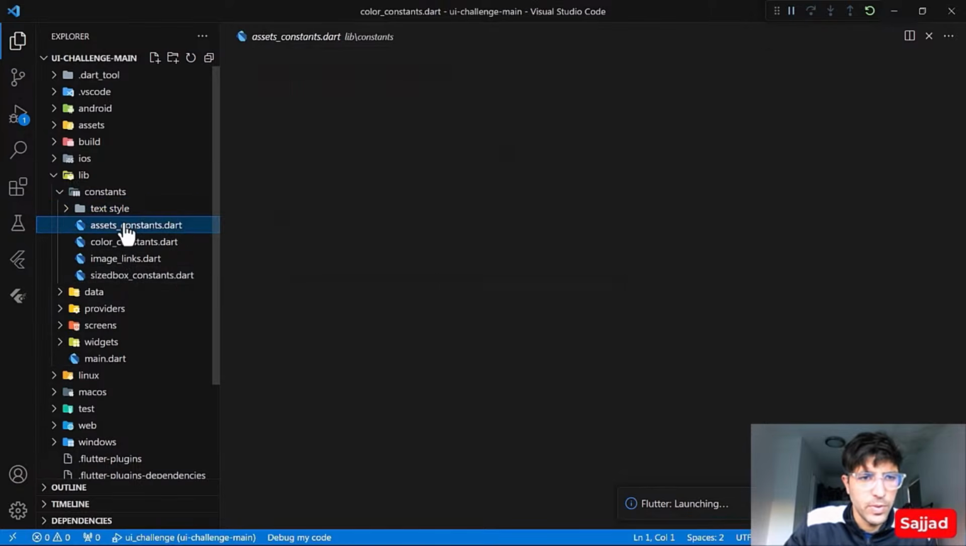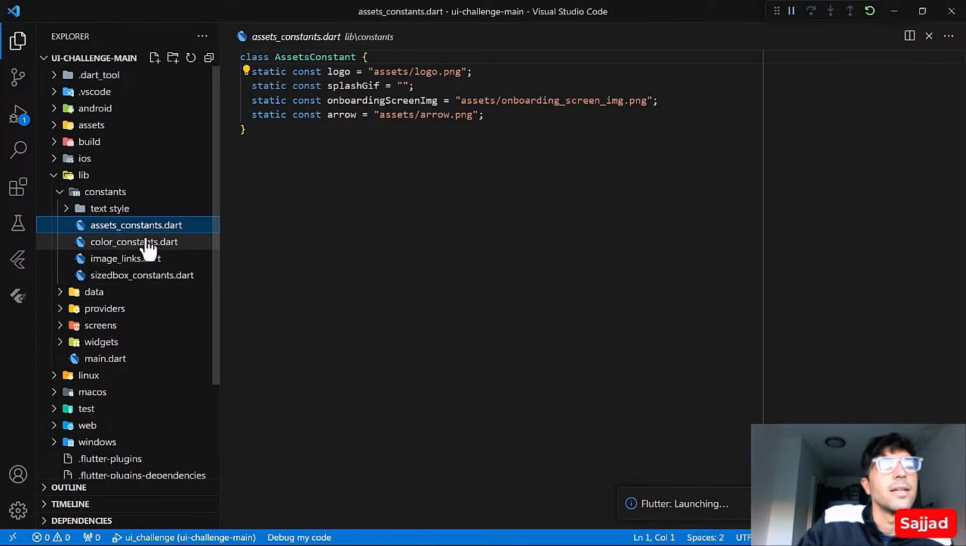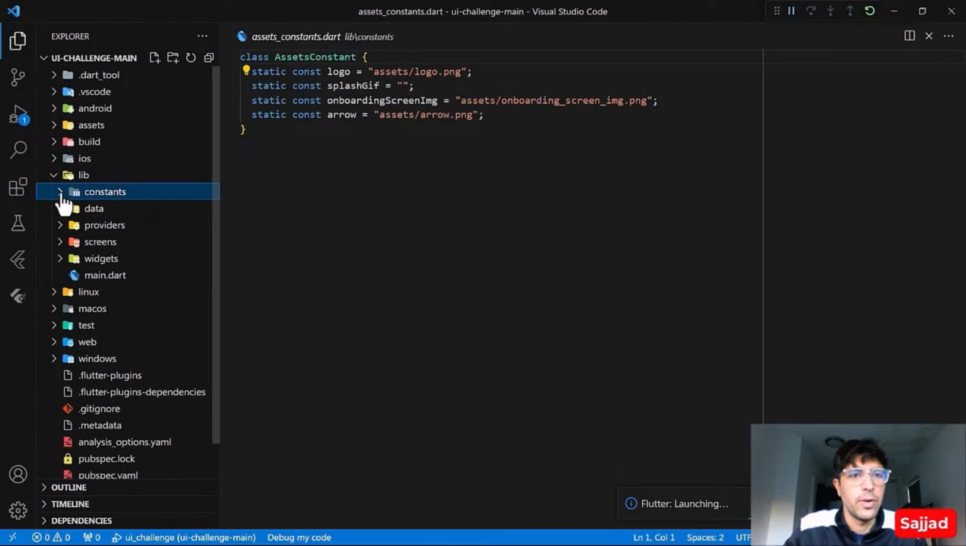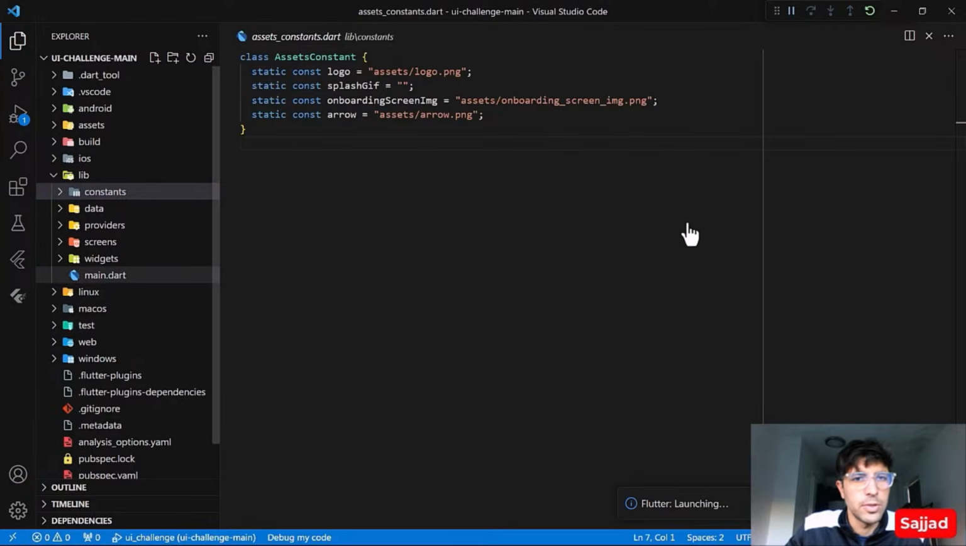Alright, so this is also the assets constants, and these are all the hard-coded things that he has already used within the application. So this is a very good approach. He has kept it inside the constants. So whenever he feels that he wants to change the logo, he would just come over here and change the path of the logo, or maybe the name of the logo, and it would be automatically updated within the whole application. So this is a really great approach. Thumbs up.